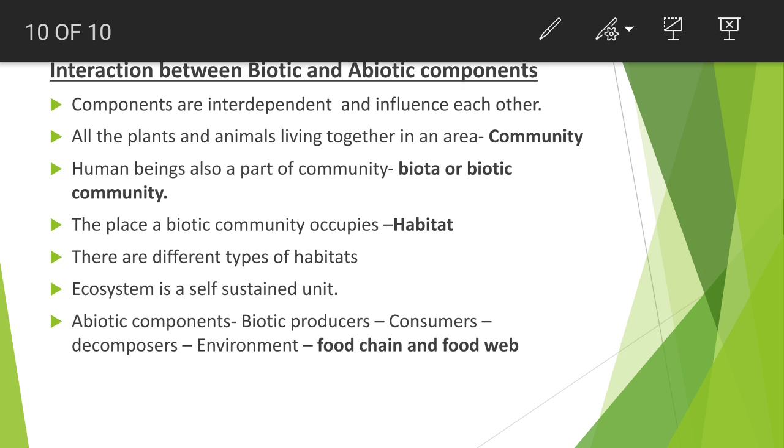That means the biotic components depend on the abiotic components. Some of the biotic components are consumers, and when the consumers and producers die, decomposers act on them and return the nutrients back to the environment or atmosphere. So there is a flow of energy from the sun to the environment. This is the complete basis of the food chain and food web.